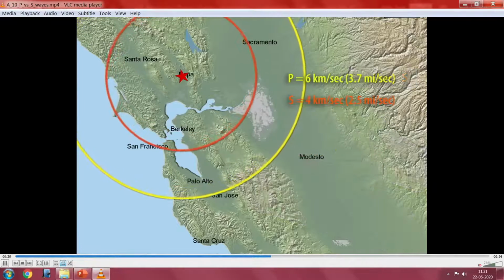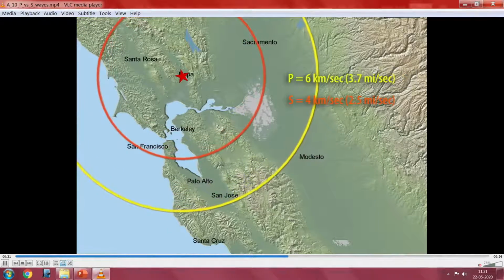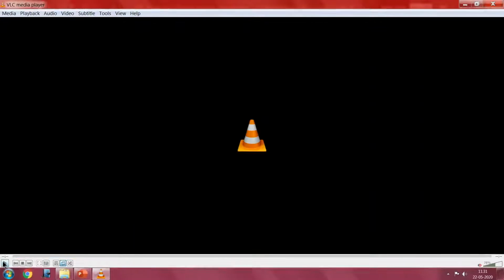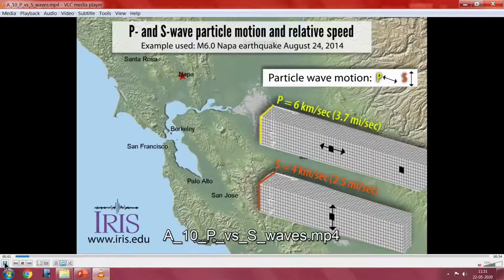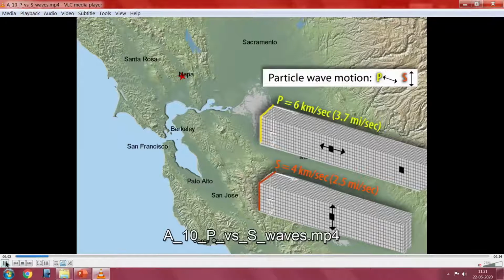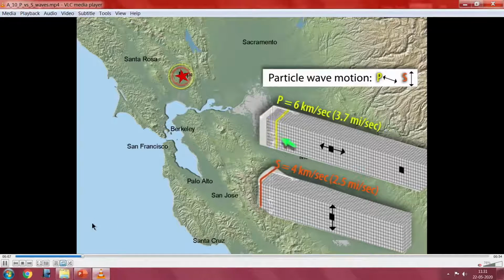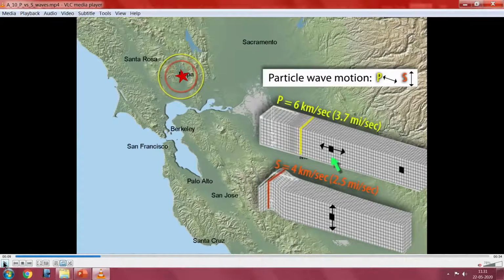In a similar way, the particles in that area try to respond. When the P wave comes, if you see this animation carefully, you can see that the yellow P wave starts as the earthquake starts. You can see how the particles are going to respond.